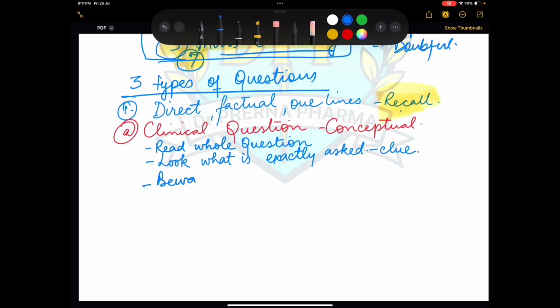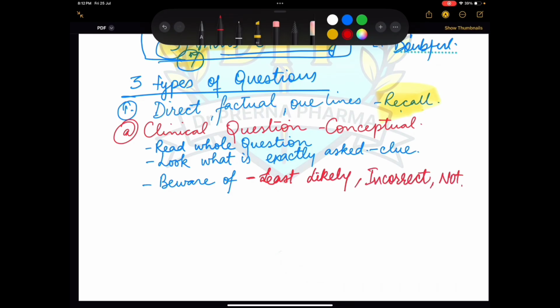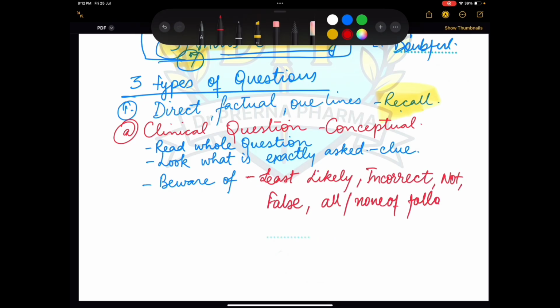Then beware of terms like least likely or incorrect, or not, or false, or all, or none of the following. Why do you need to beware of these? Because these are the places where mistakes are made, where you read so fast that you miss them. Sometimes they ask which of the following is an incorrect response, and you get confused and take the correct one, or they ask which of the following is not a side effect, and you get confused. So I'm telling you to beware of these particular terms. When these terms come, please focus on that question, right? So that is the read.